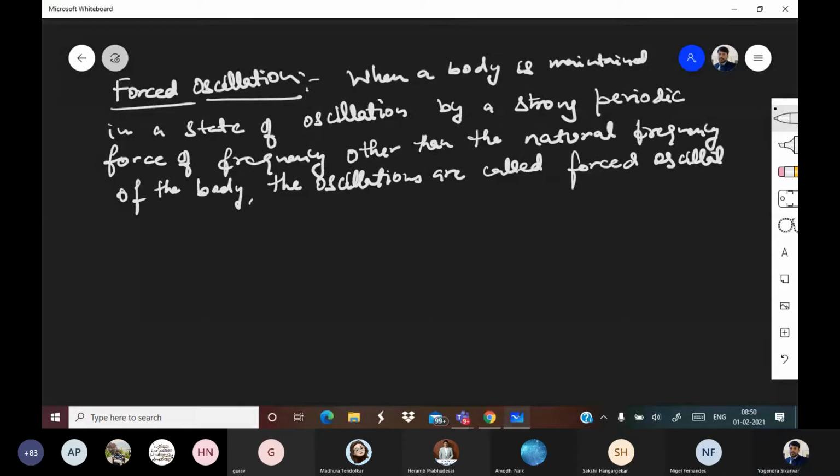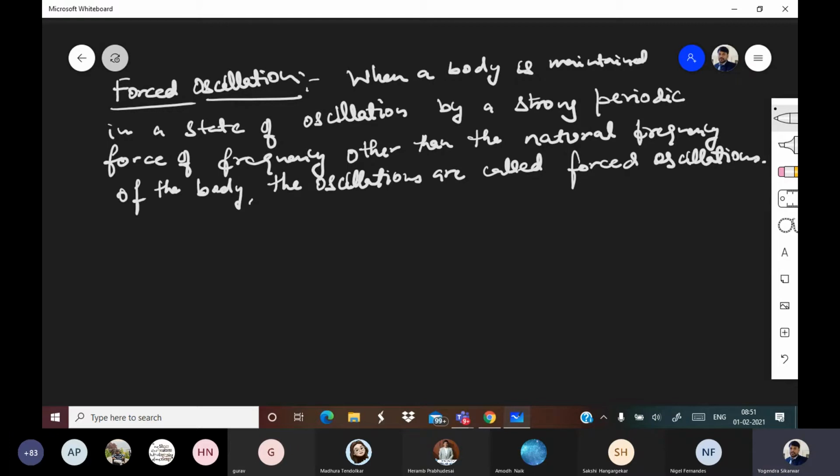Okay, so what are forced oscillations? When a body is maintained in a state of oscillation, so basically we are not allowing the oscillations to be damped down, by a strong periodic force. So you need to apply it.